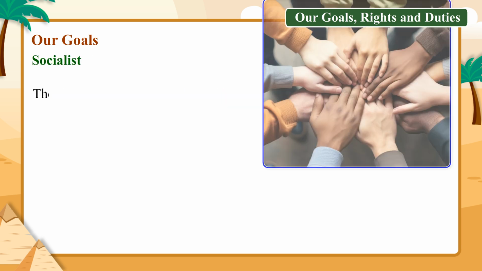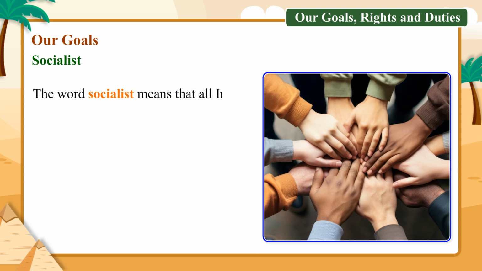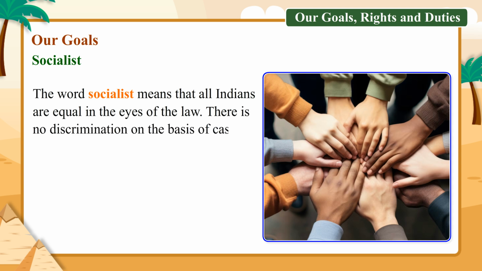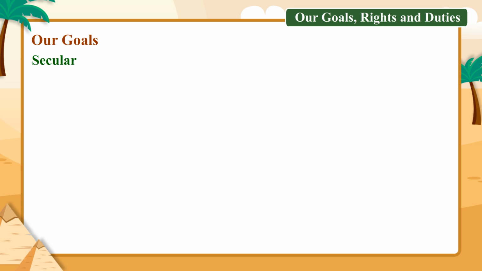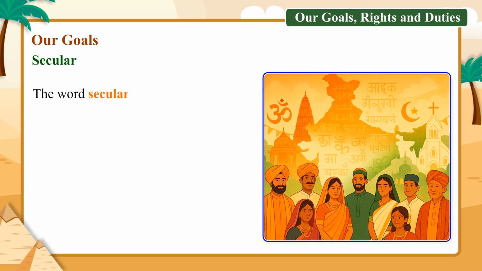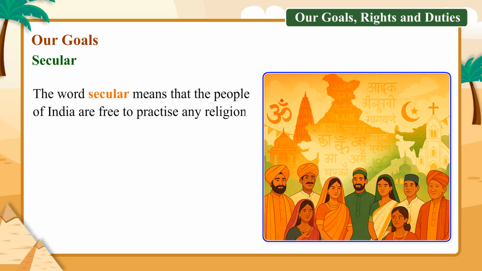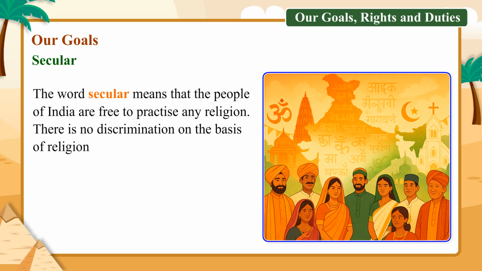Socialist. The word socialist means that all Indians are equal in the eyes of the law. There is no discrimination on the basis of caste, color or religion. Secular. The word secular means that the people of India are free to practice any religion. There is no discrimination on the basis of religion in any field.